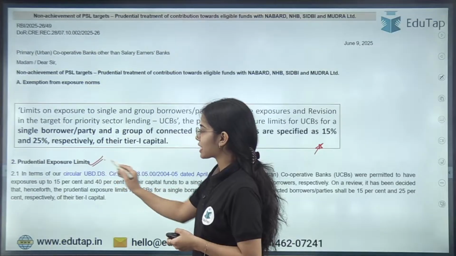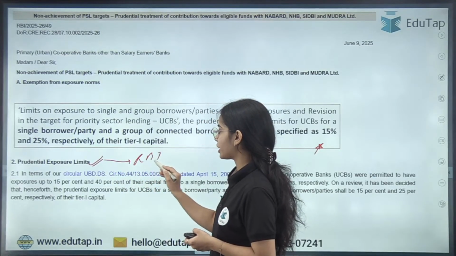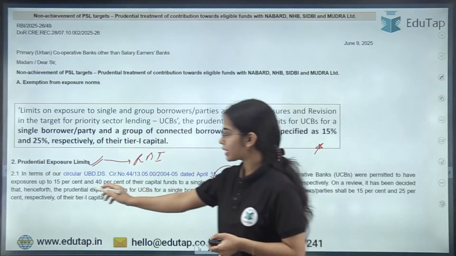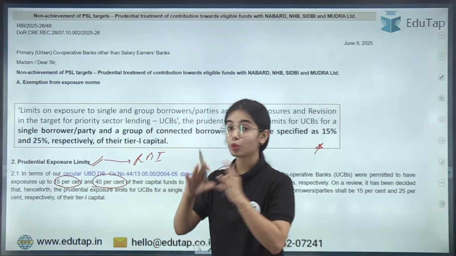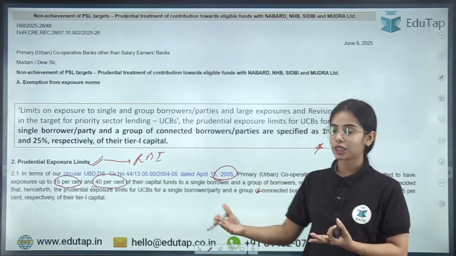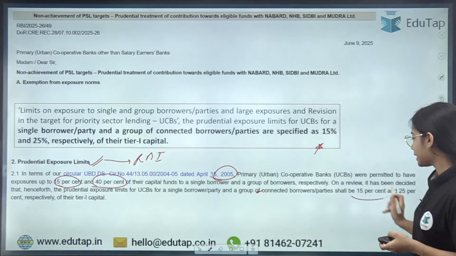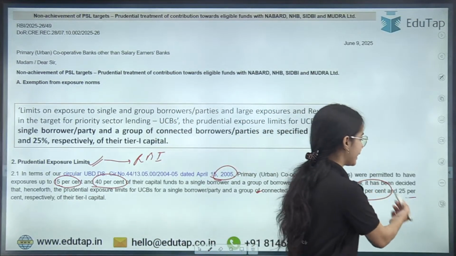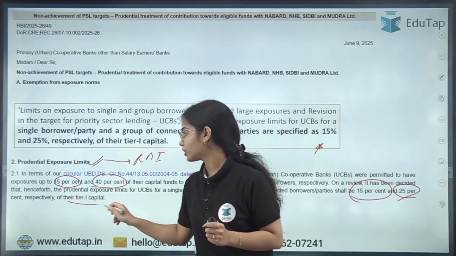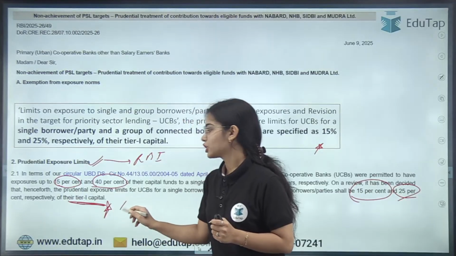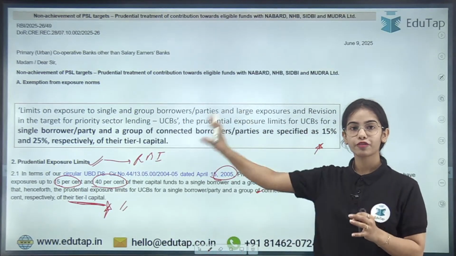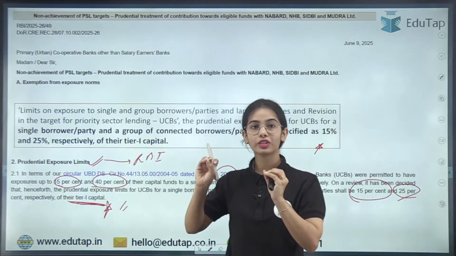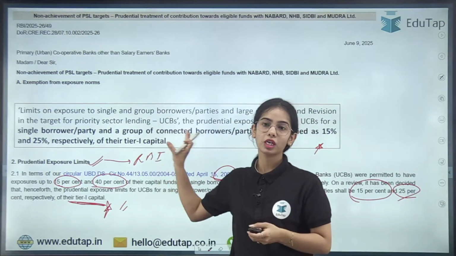Prudential exposure limits have been determined by the Reserve Bank of India. In 2005, the limits were 15% for the single entity and 40% for the group entities. But later on, it was changed to 15% for a single entity and 25% for the connected entities of the tier 1 capital. So this is the idea. Now the limit is 15% for the single entity and 25% for the group entities. The percentage is of the tier 1 capital.